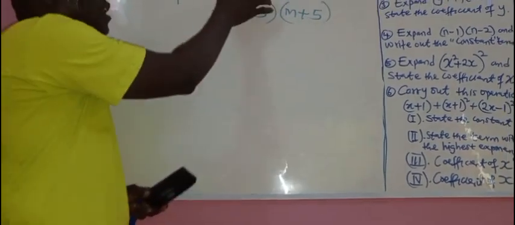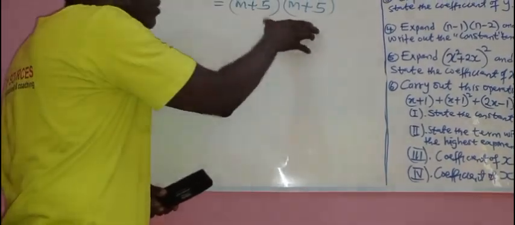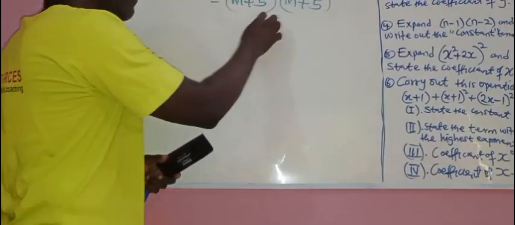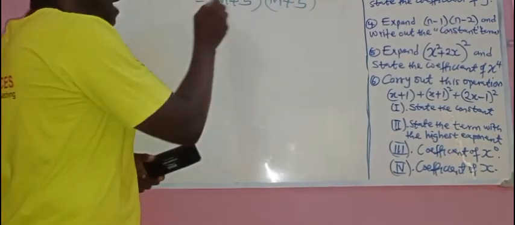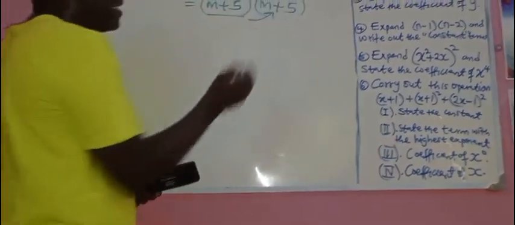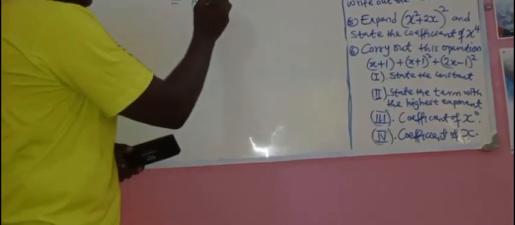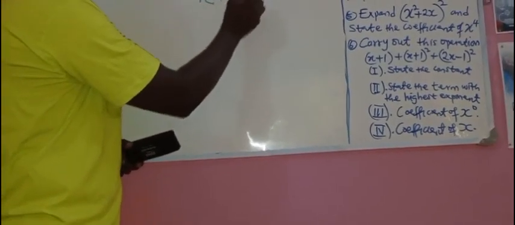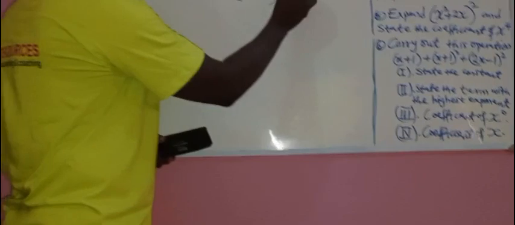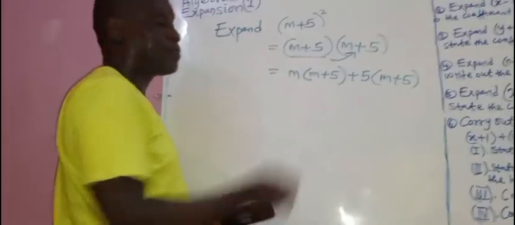The meaning of this is that you repeat this one 2 times. Then you pick one to multiply the other one. Is that clear? I'm picking this to multiply this. Do you understand? So this will give me M into M plus 5, then plus 5 into M plus 5. Did you understand that? Did you see that?